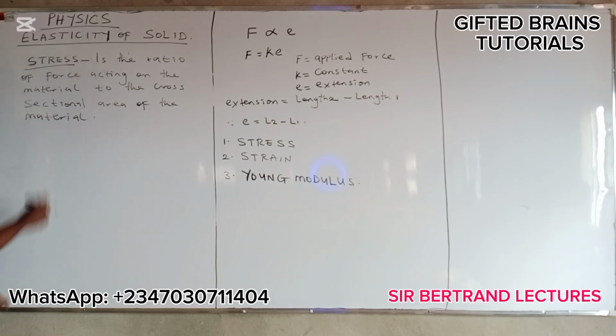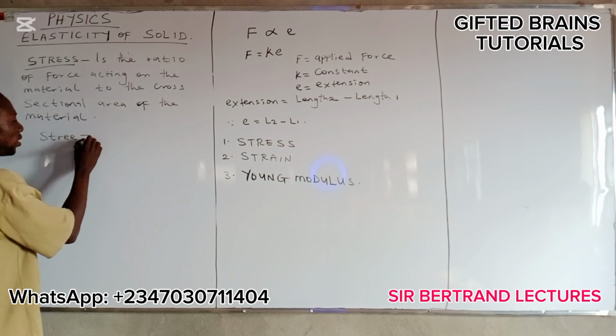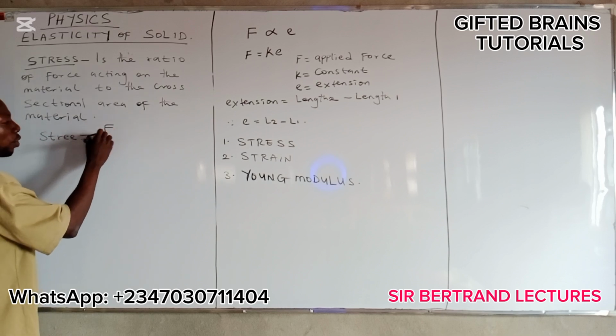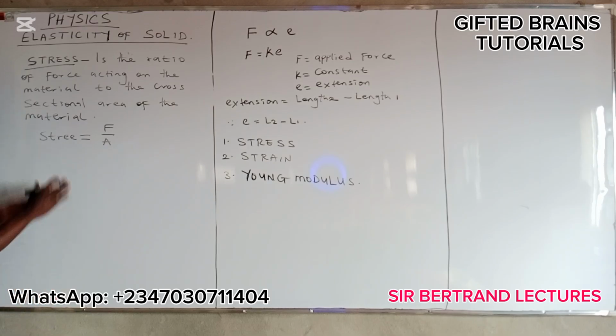Now, what is stress? Stress is the ratio of force acting on the material to the cross-sectional area of the material. All right? Stress is the ratio, right? That is, stress is equal to force over area.